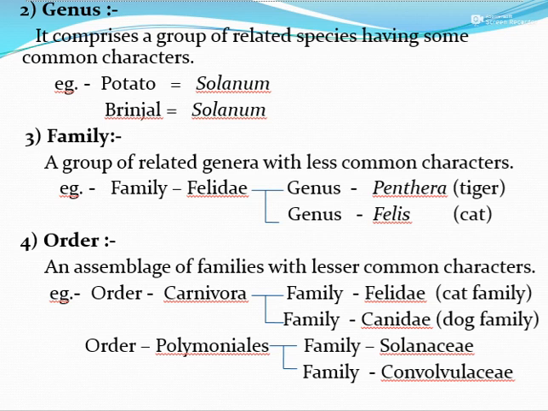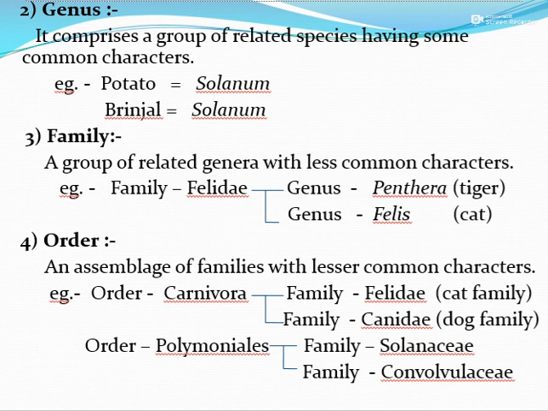For example, potato and brinjal, although different plants, have flowers that resemble each other in certain characteristics, and that's why they have been given a common genus, Solanum. The potato has the genus Solanum, while the brinjal also has the genus Solanum.